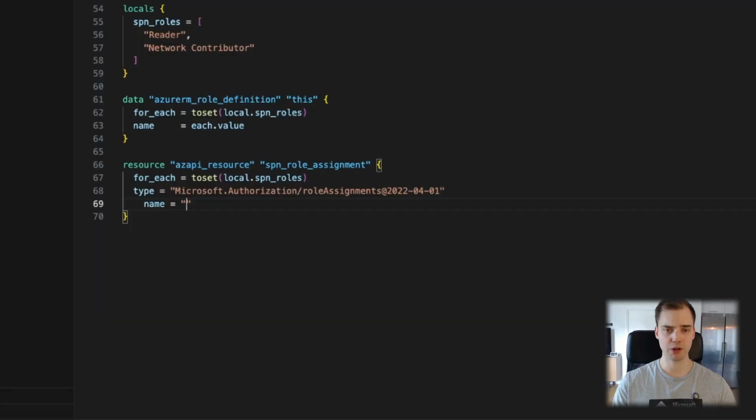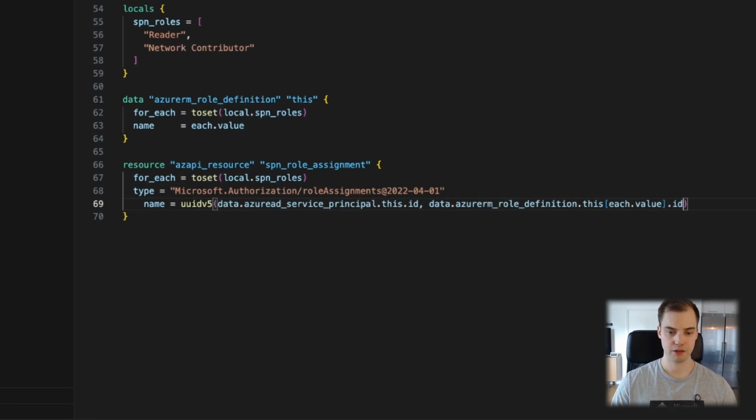And there are several ways we can achieve this. If we want to run this in an automation in the future, we want to make sure that we don't overwrite something. Basically, we want to make sure we generate unique IDs, but they need to be consistent through each run. One way to do that, which I've been using lately, is the UUID-v5 function that is in Terraform. So we can supply this with a few things just in order to try and make this a unique ID every time.